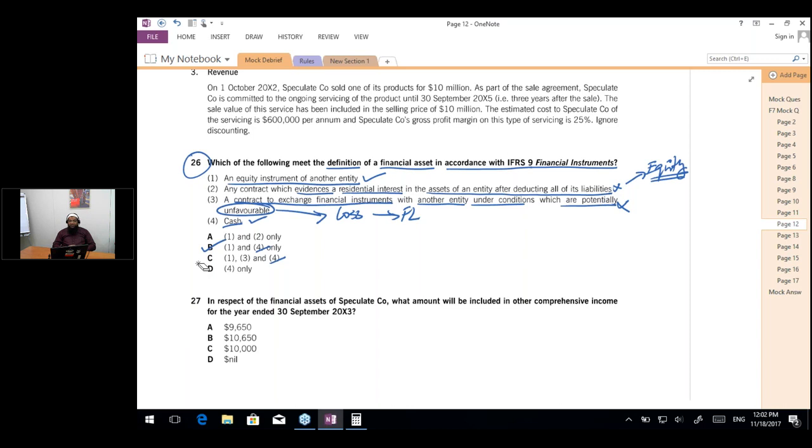Simran is saying, what is the difference between 1 and 2? Simran, in 1, this is an equity instrument of another entity. And in 2, this is our own equity. In 1, the equity instrument is of another entity. And in 2, the equity instrument is of our own entity. So equity of our own entity is equity for us, but equity of another entity is an asset for us. Getting the point, Simran?